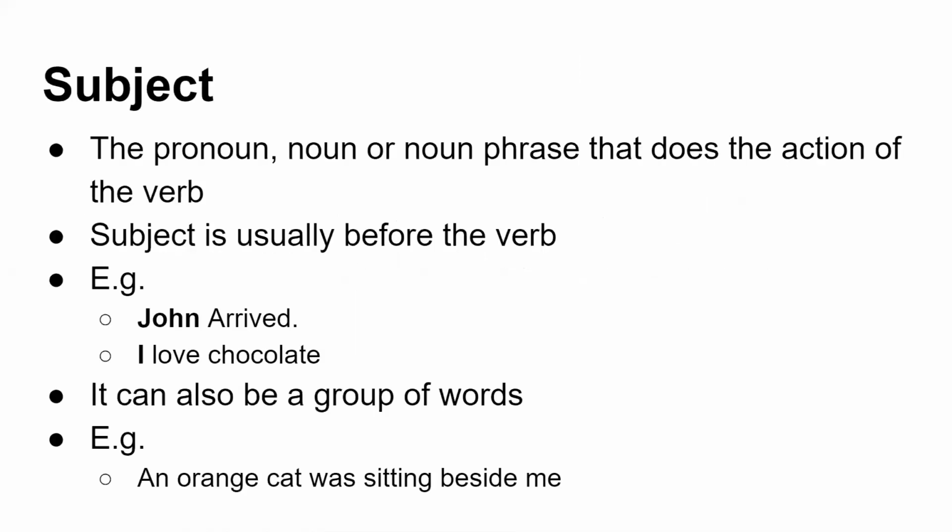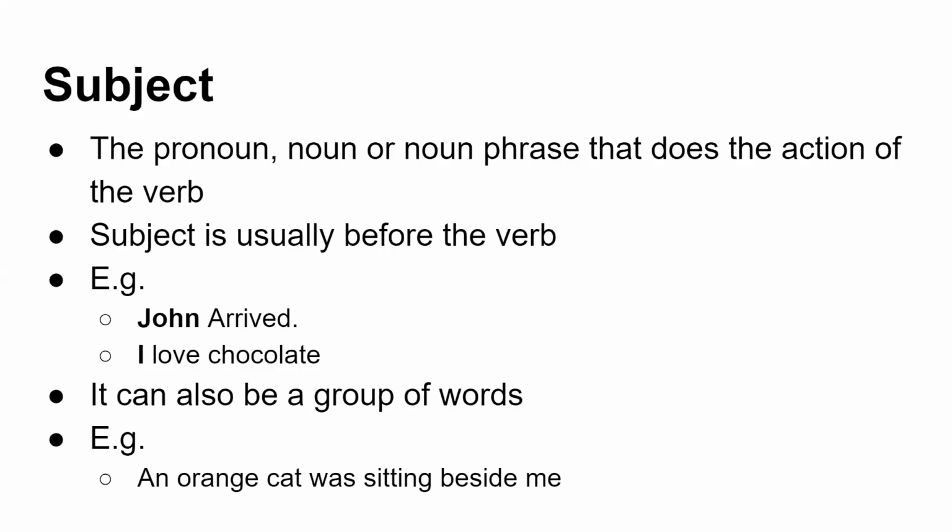Now, what is the subject? The pronoun, noun or noun phrase that does the action of the verb is called a subject. So the subject usually comes before the verb. That is, if I have a sentence, John arrived, John is the subject and arrived is the verb. If I consider another sentence, I love chocolate, I is the subject, the verb is love, and chocolate is said to be the object. It is not necessary that it is always a single word. It can be a group of words.